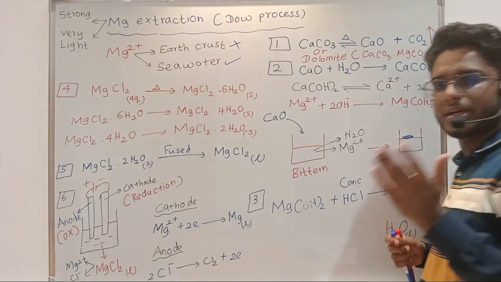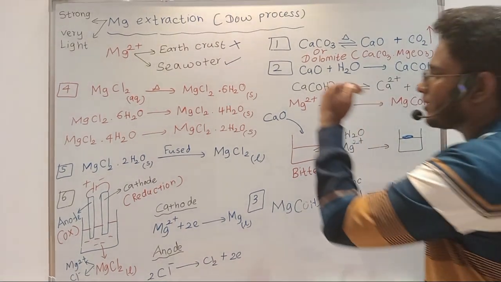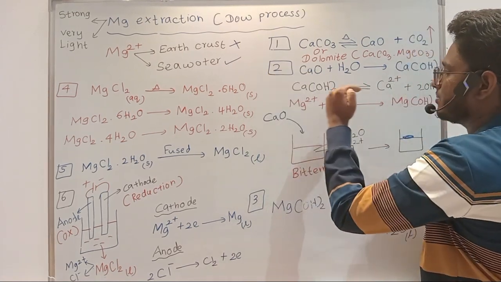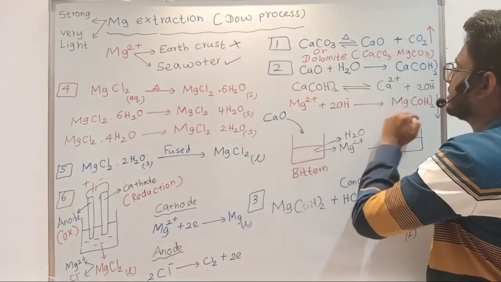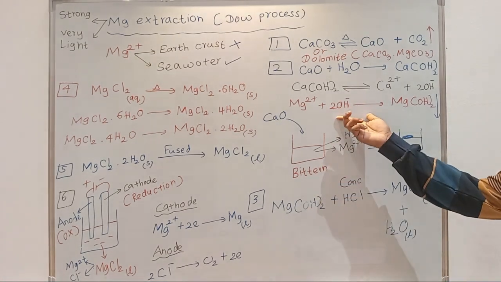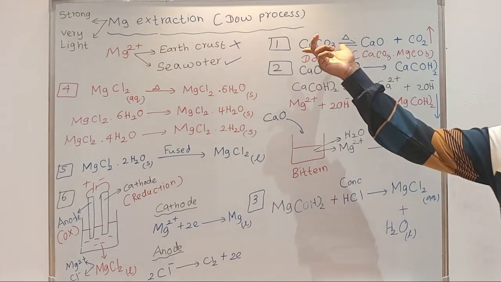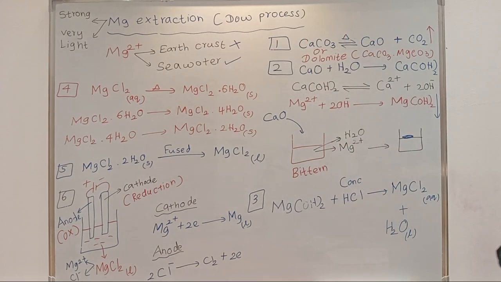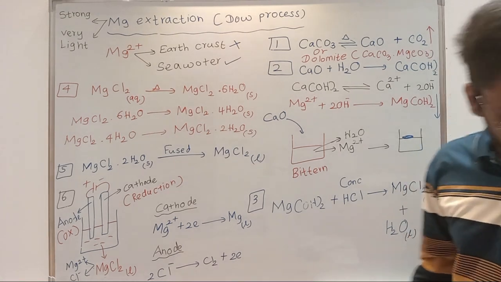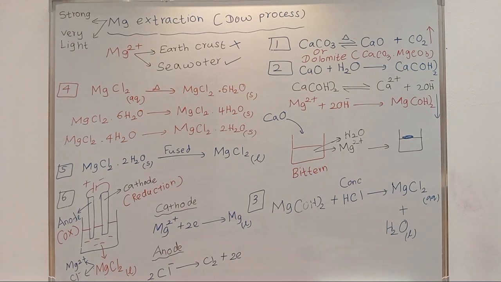So I said this for extra knowledge. End of the day, what you have to remember is, the disadvantage in the second step is precipitation of calcium hydroxide along with magnesium hydroxide, right? First step, what is the disadvantage? Presence of calcium carbonate along with calcium oxide, right? So that is a disadvantage in the first step, okay?